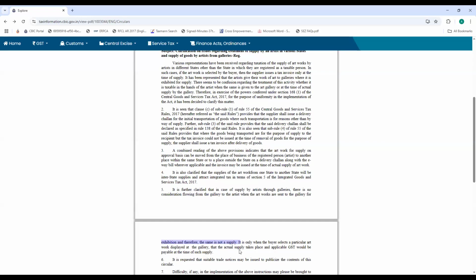Okay. So the only concern, as Piyush sir was saying, is that an ITC issue may arise later on. Yes, ITC, exactly. That's why I am of the view, but I agree with Dr. Arpit also: if it is pretty sure that I'm moving my goods only for display and not for sale, then there is no question of supply and no question of getting registration also.